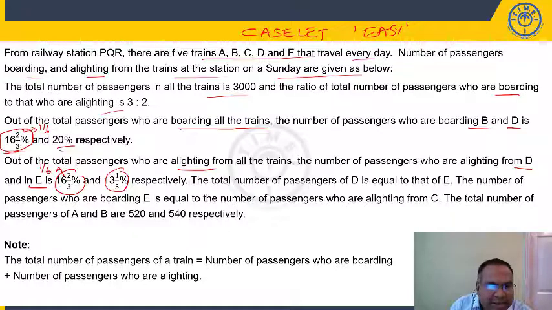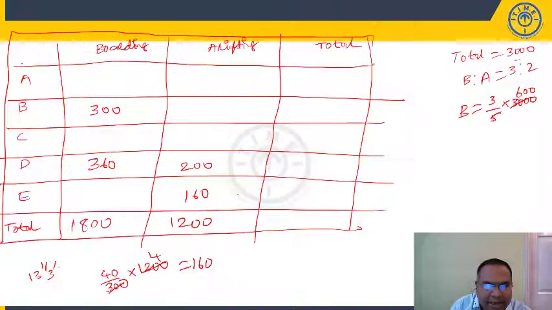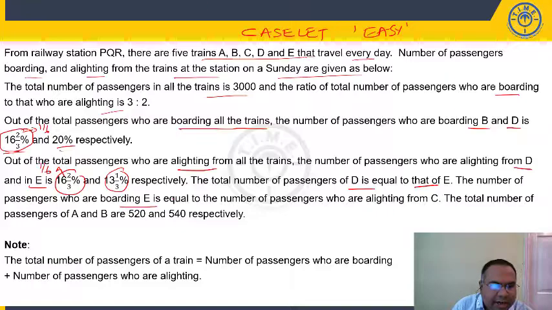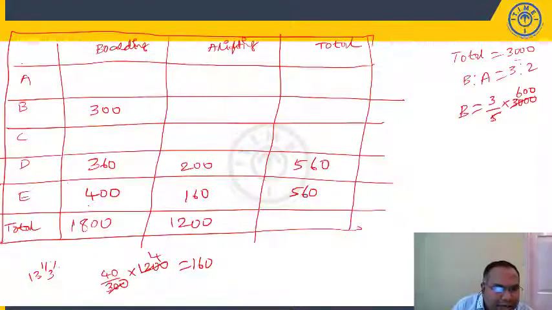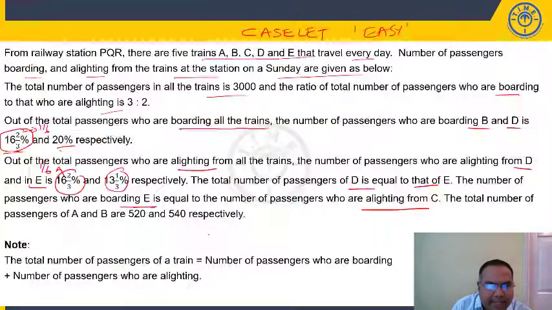Now the number of passengers who are boarding E. One more thing, the total number of passengers of D is equal to E. Just here, total number of passengers is 560. D and E are equal, so this should be 560. If this is 560 total, alighting 160, 560 minus 160, how many are boarding here? 400. Now the number of passengers who are boarding E is equal to the number of passengers who are alighting from C. Boarding at E is equal to alighting at C. This is 400, this has to be 400.